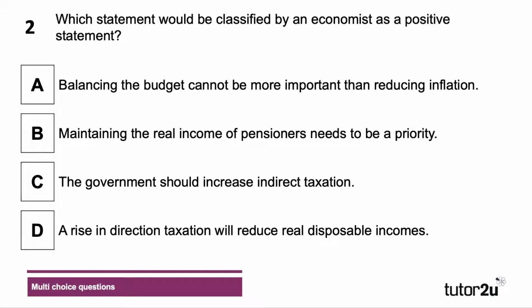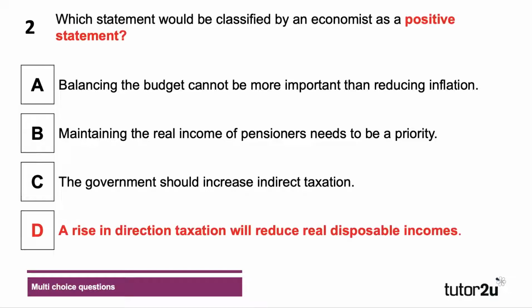Question 2. Which statement would be classified by an economist as a positive statement? Have a go, please, at question 2. So we have 4 statements here, A, B, C and D, 3 of which are normative. They contain value judgments, 1 of which is positive. And the correct answer to question 2 is D.